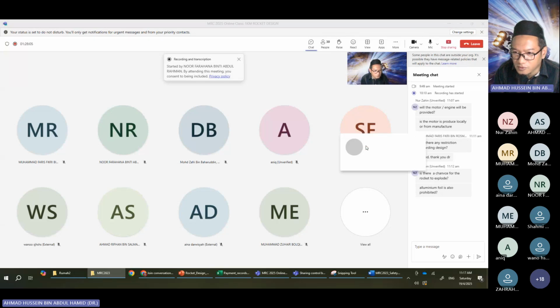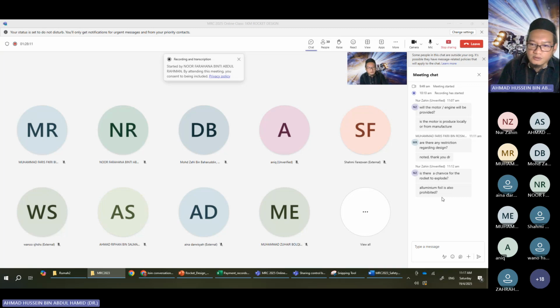Aluminum foil is also prohibited. For what? Aluminum foil, is it for the body parts or what? Aluminum foil is a very thin foil. I'm not sure what you want to use it for. But as long as it's a body part skin, yes, can. You want to wrap the body part with the aluminum foil? I think no problem.